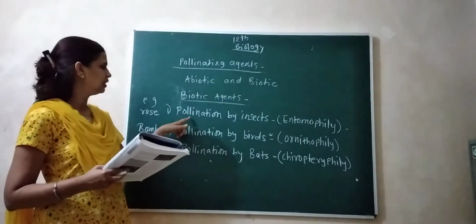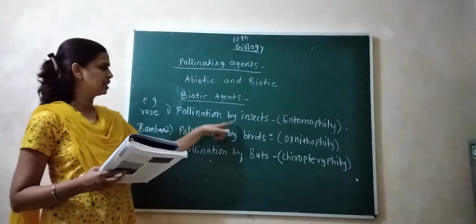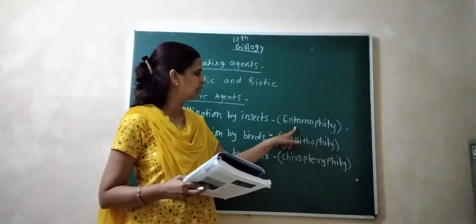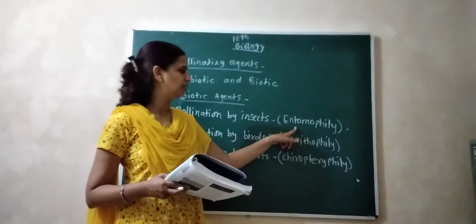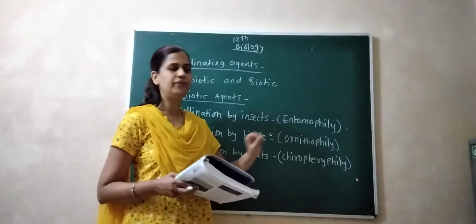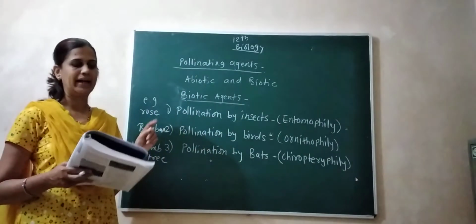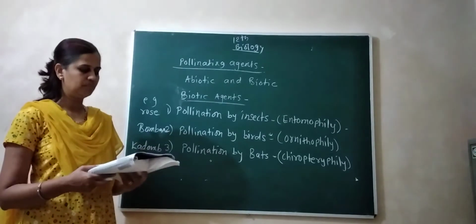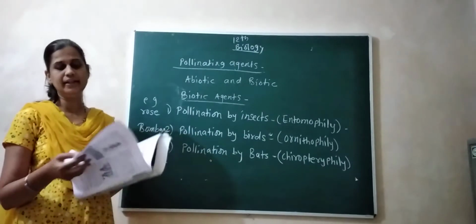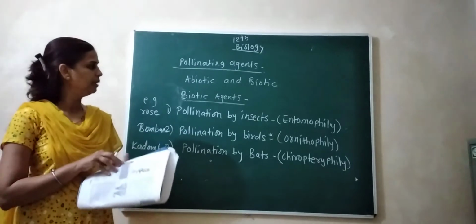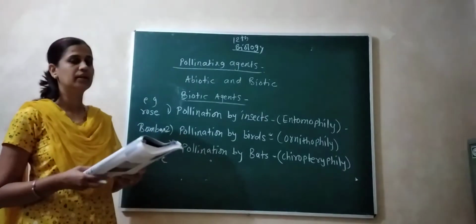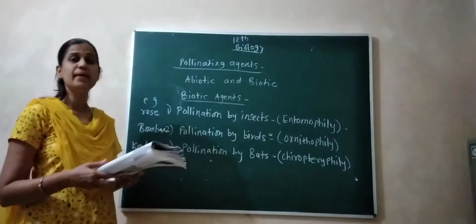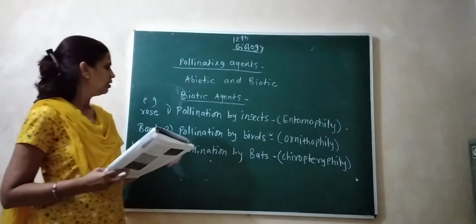So we discuss first pollination by insects, which is another word for entomophily. Pollination by wind is called anemophily. In case of water, we call it hydrophily, hypohydrophily, epihydrophily. So, phily.